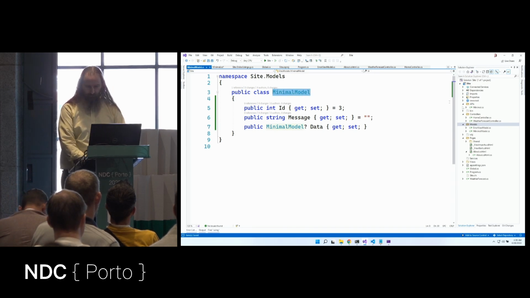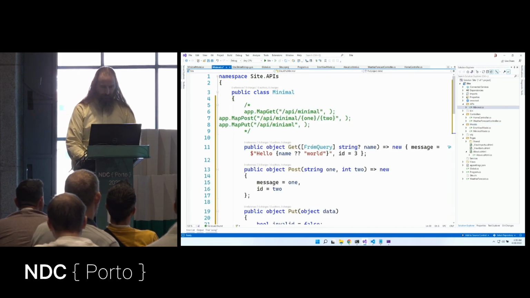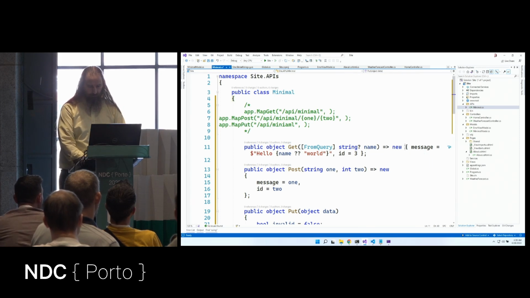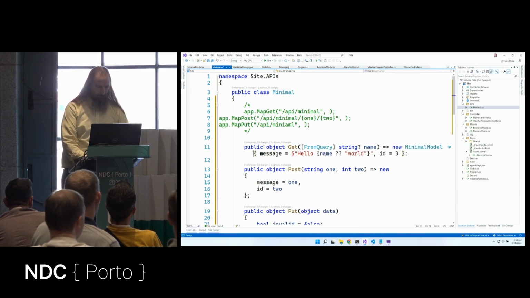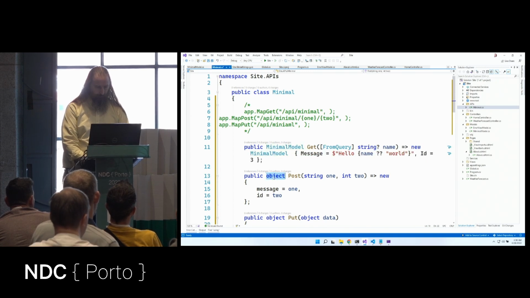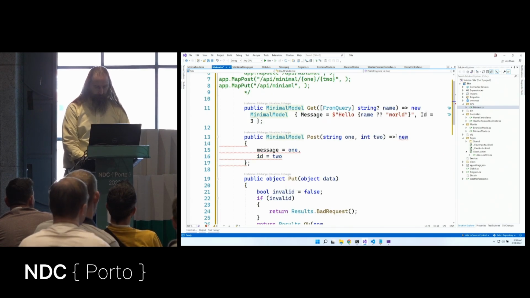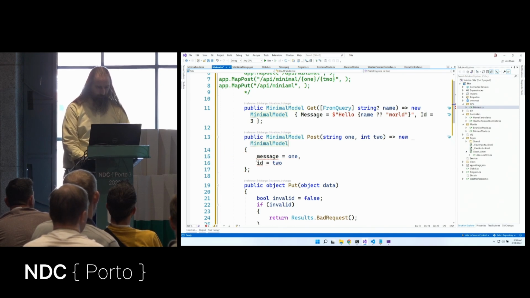So let's go back into our minimal class. And so now let's return this new minimal model. Message will now need to be capitalized. ID will be capitalized. Let's return that minimal model there. So let's create this new minimal model that has a message and an ID.